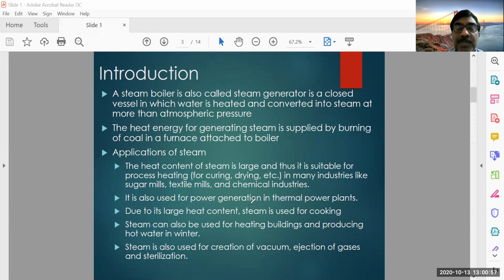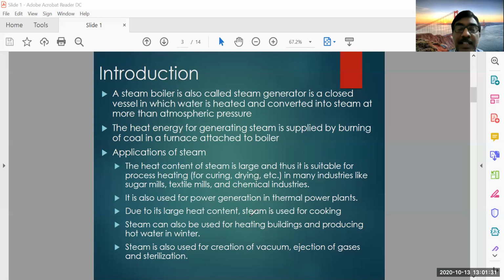The power is generated from steam turbines. In that steam turbine based power plant, the steam is basically produced from boilers. This is also due to the reason that the heat content is very large in the steam. Another one, due to its large heat content, steam is also used for cooking in restaurants and hotels, where a lot of heat is required for cooking different items.